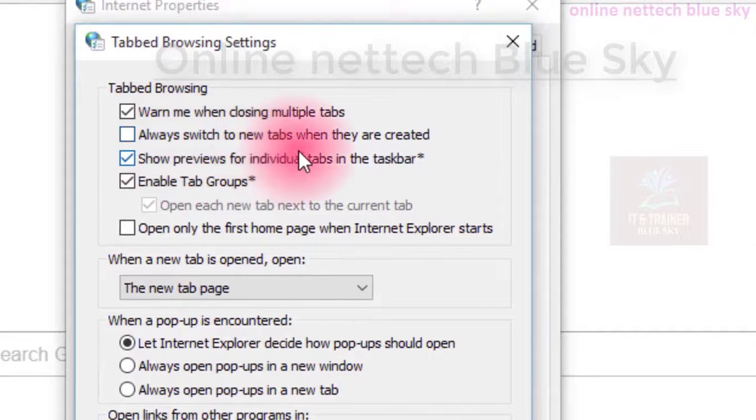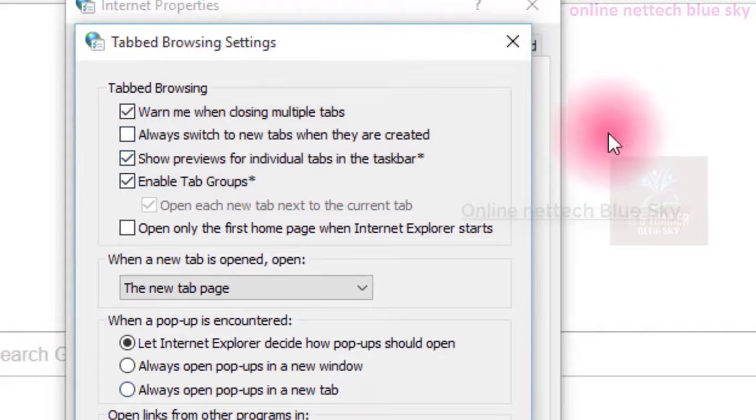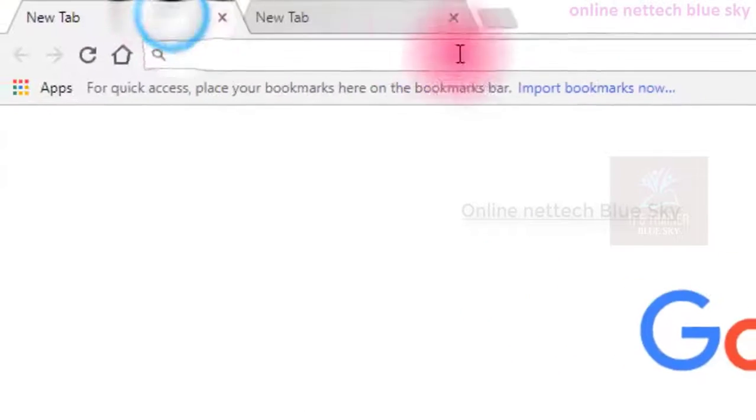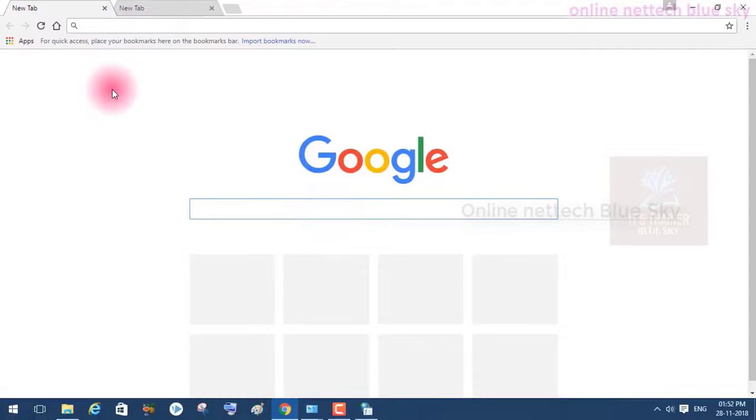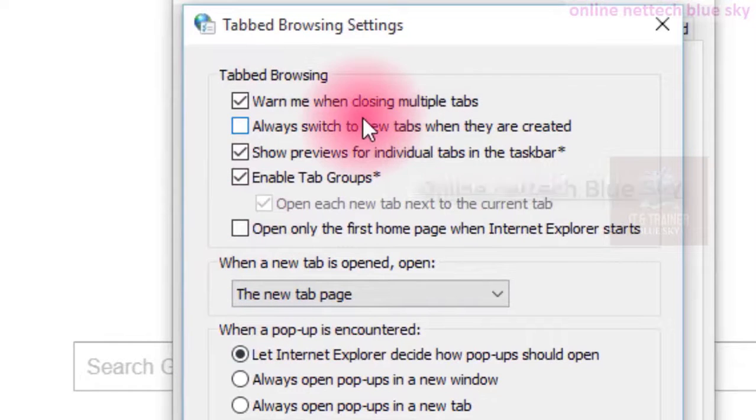Always switch to new tab when they are created. So always switch to a new tab. Anything I'm writing and anything I click on a new link automatically opens another new tab here. So you can set in your computer and show a new tab in website data here. A website contains images, some letters, some paragraphs, anything. So new open systems here.